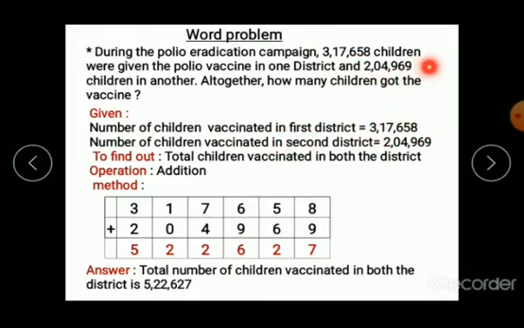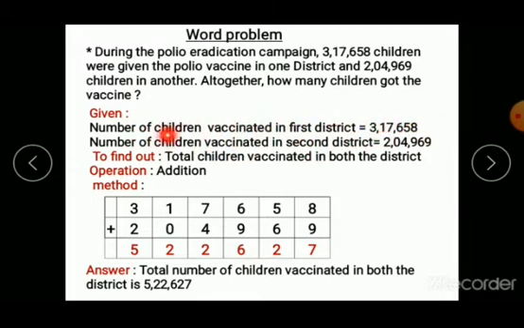What is the second number? This is number of children vaccinated from another district. See, children in another district who are vaccinated. So I have wrote down number of children vaccinated in second district is so many. See, now the given part has finished.